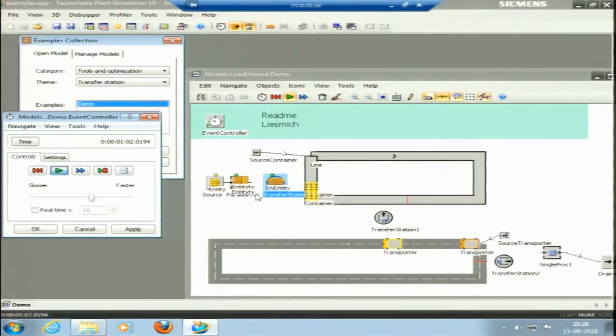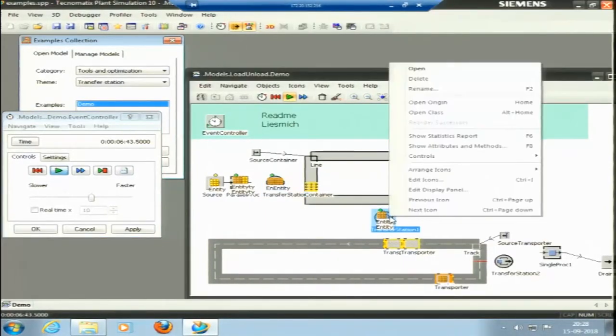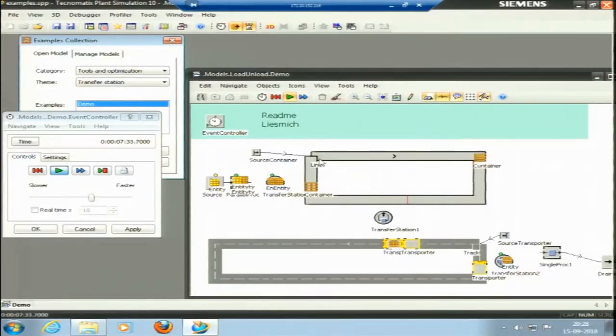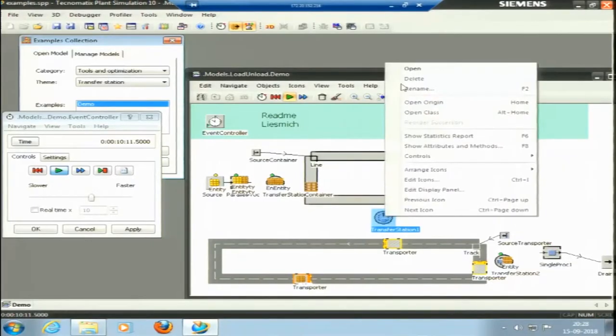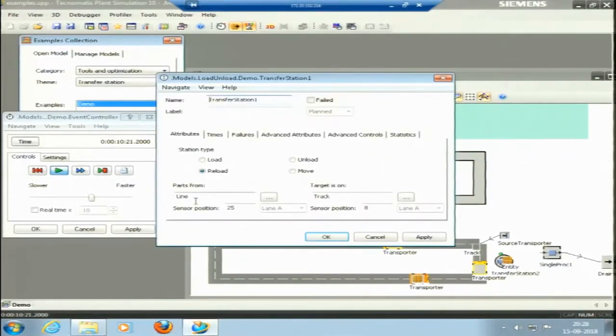So these containers are running, some processing is happening here, it will take 1 minute. So the transfer station is then transferring the part to this container. This container is just coming here, and this transfer station is connecting the part from this line 1 to the two-way track. Okay, if I see its properties, it is from the line to the track. The name of this track is just track.